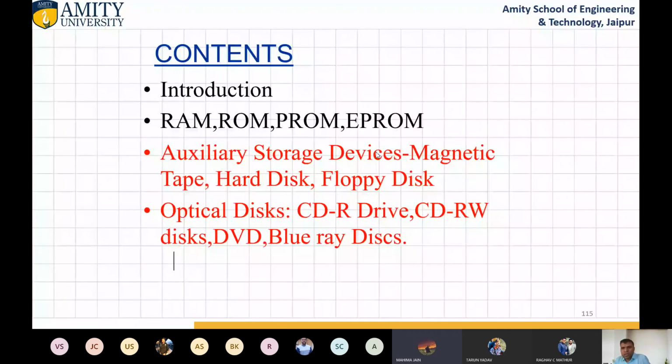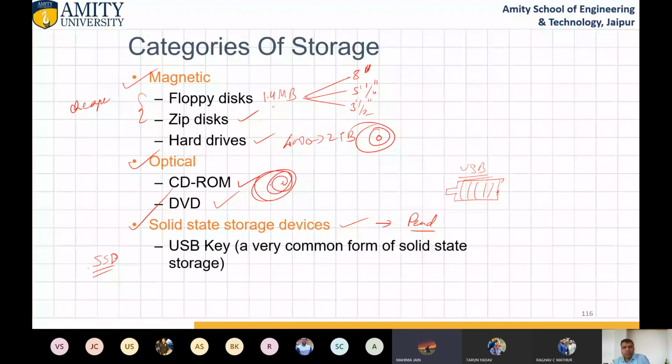Okay, magnetic and optical are sequential, and USB is random. Magnetic is circular, this is spiral but sequential. This is also sequential, and this is random. Fine. Okay, so for today this is sufficient.